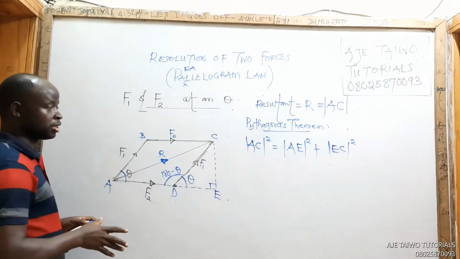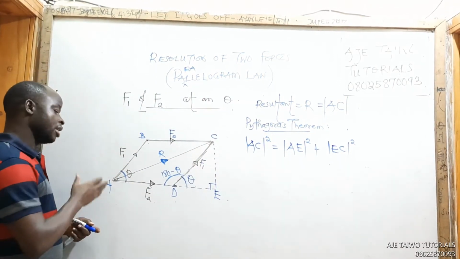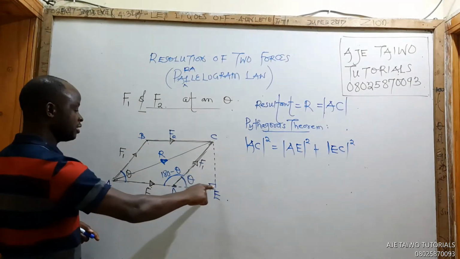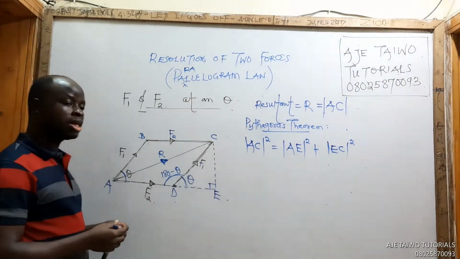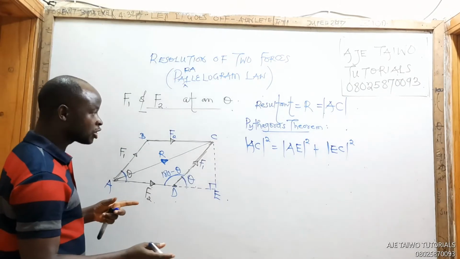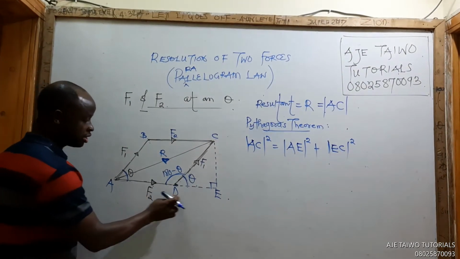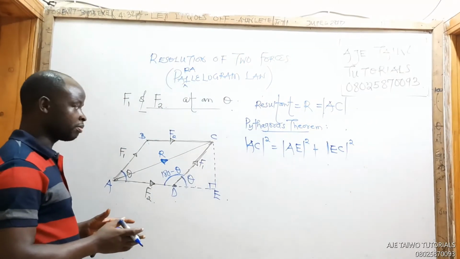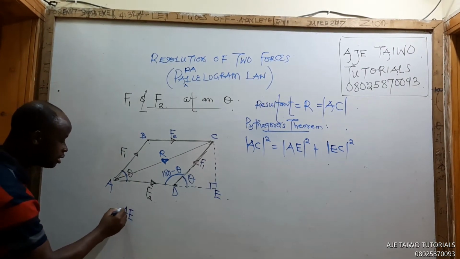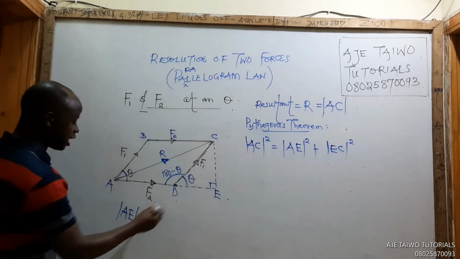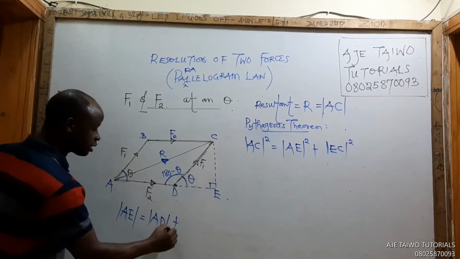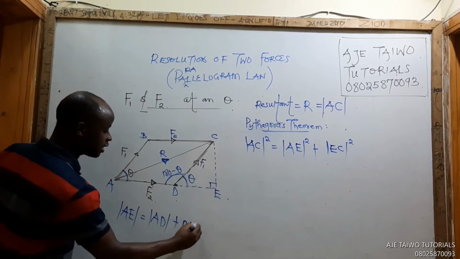Can you see where I took it? I took it like I'm doing vector, okay? AC squared should equal this plus this. That will be AE squared plus EC squared. Now, if you notice something, what is our AE? Our AE is actually AD plus DE. I want you to pay attention, please. Look at the board. Line AE is actually line AD, that's this, plus line DE.